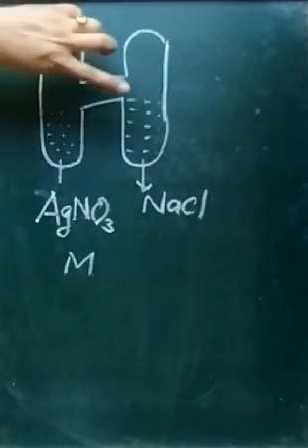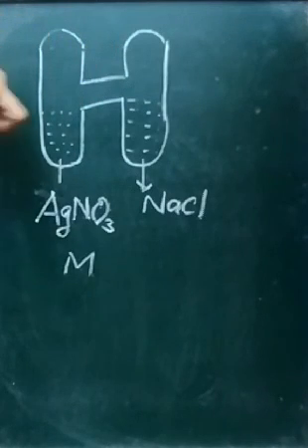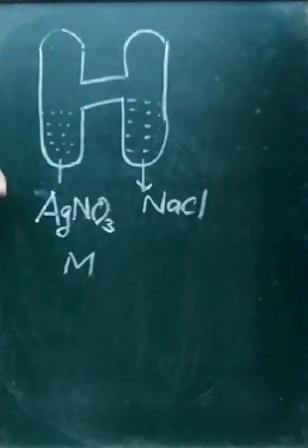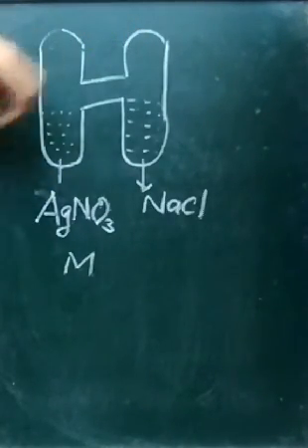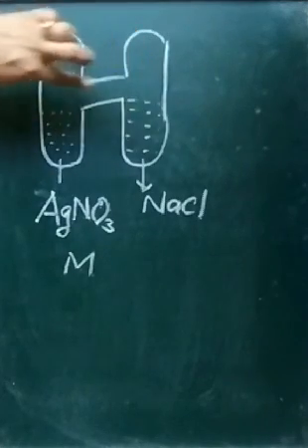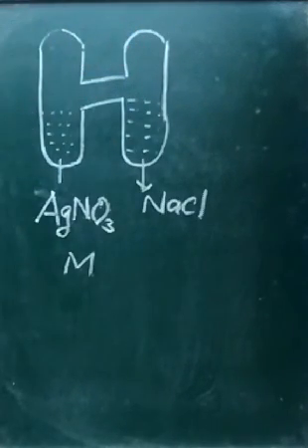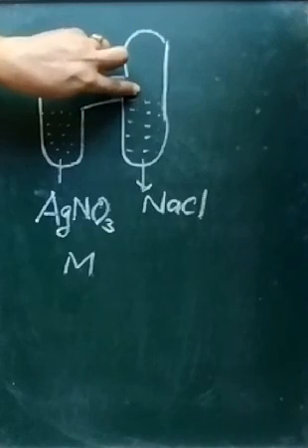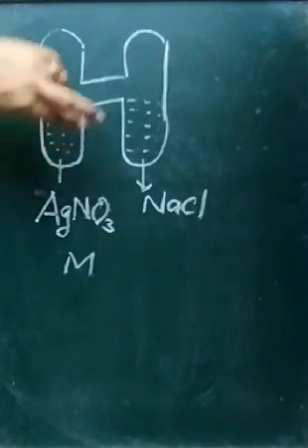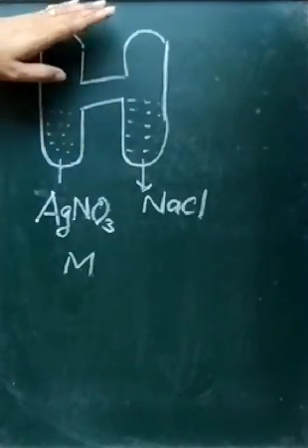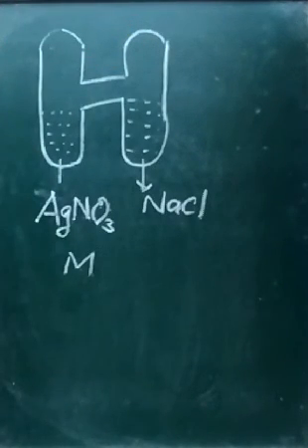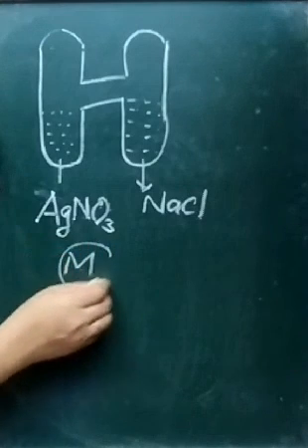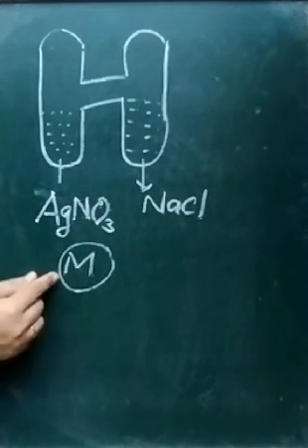Now he carried out the chemical reaction between the two substances by disturbing this S-shaped tube. He shook this S-shaped tube so that the two solutions mix up. When the two solutions mix up, a reaction occurs, and after the reaction he again took the weight of this S-shaped tube. He found that after the chemical operation the weight remains the same, m.